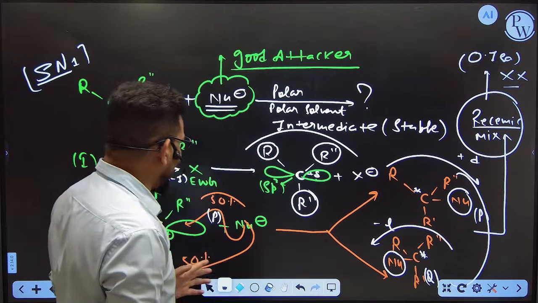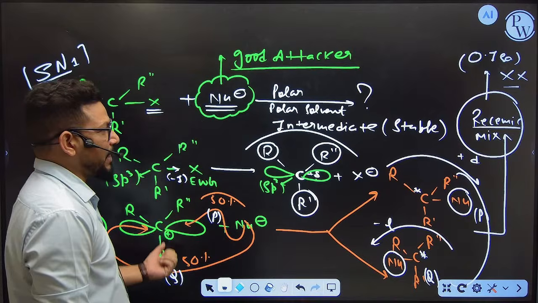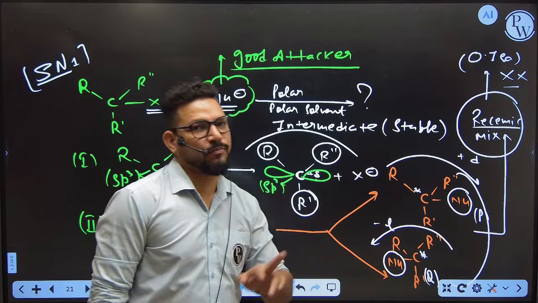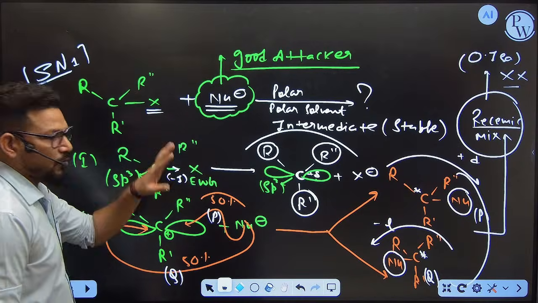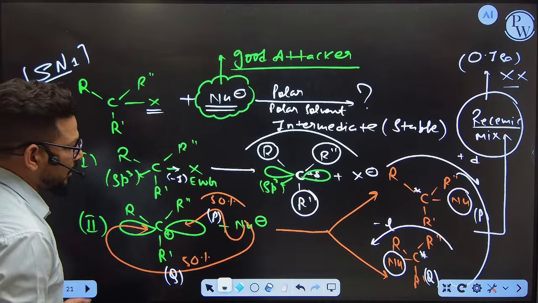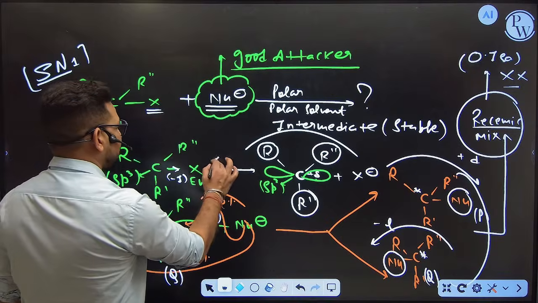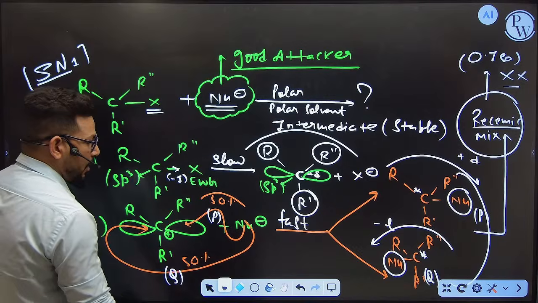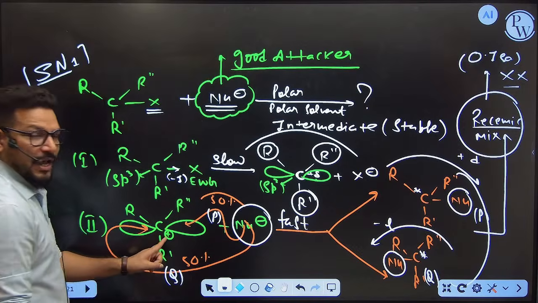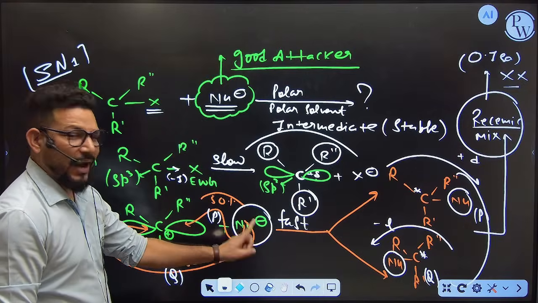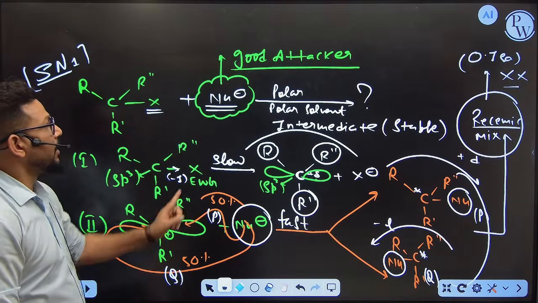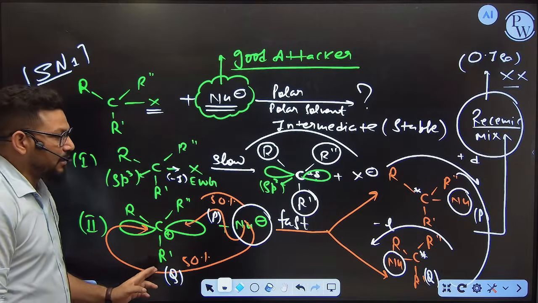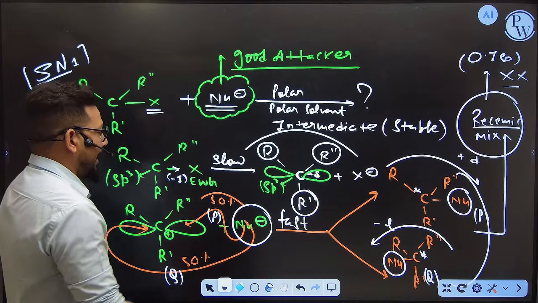So ultimately, how many products are obtained from SN1? You are going to get two products, okay? 50% the D version and 50% the L version. This is all about SN1, okay? And out of these two steps, the first step is slow and the second step is fast. Why is the second step fast? Because the nucleophile is there, the positive charge is there. The nucleophile is not going to wait to attack on the positive charge because nucleophiles are good attackers. So that's why this is going to be a faster attack. That's why this process is faster and the first one is slower.